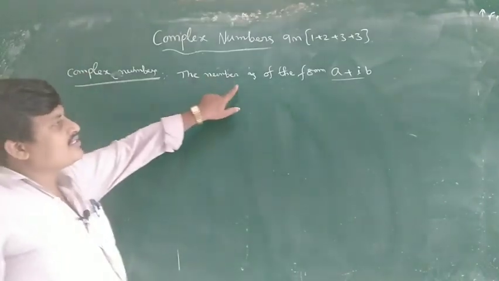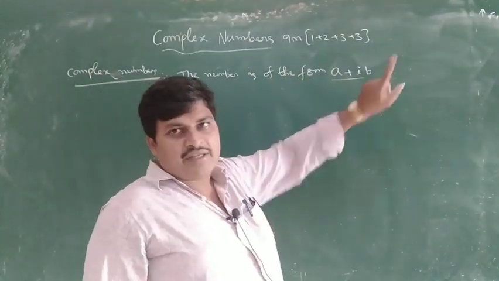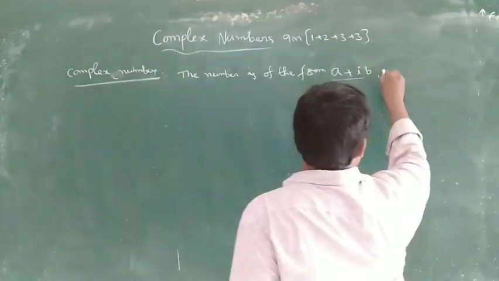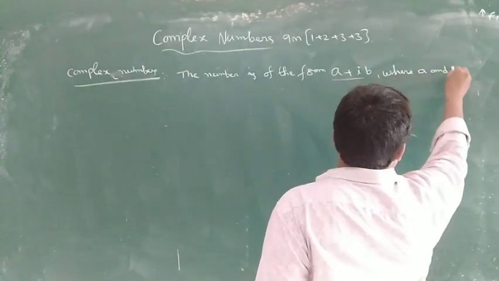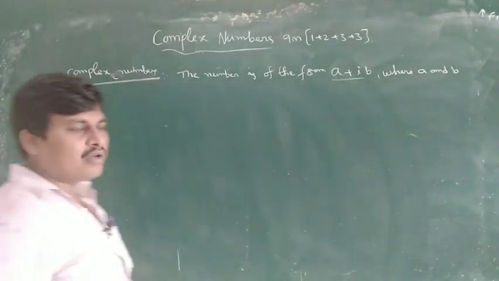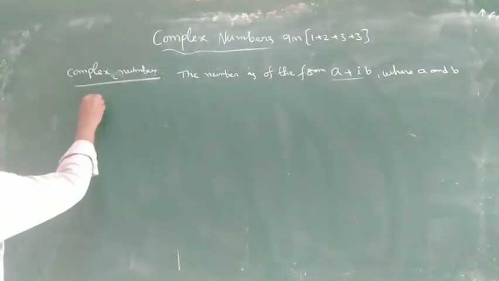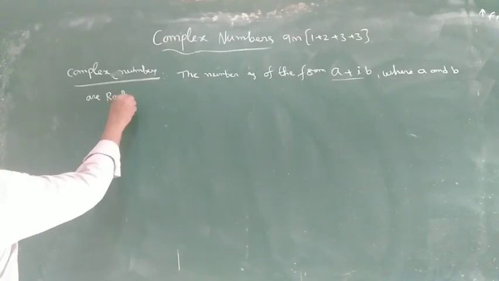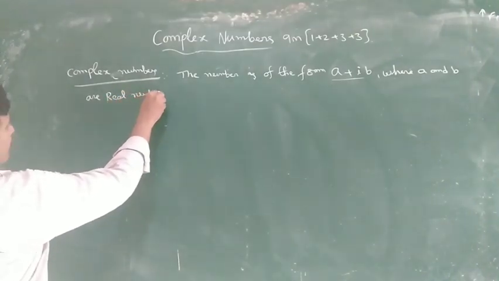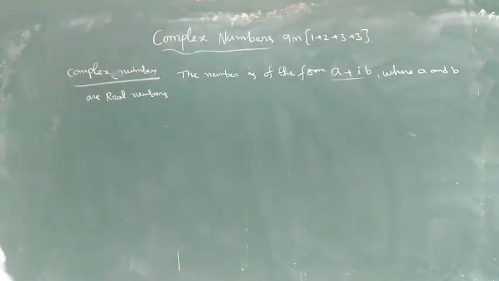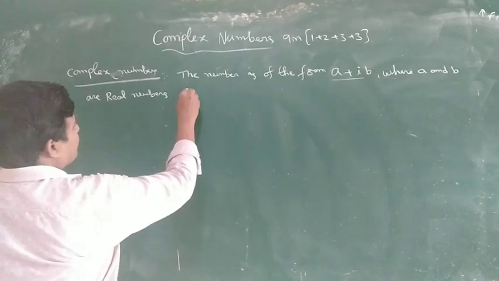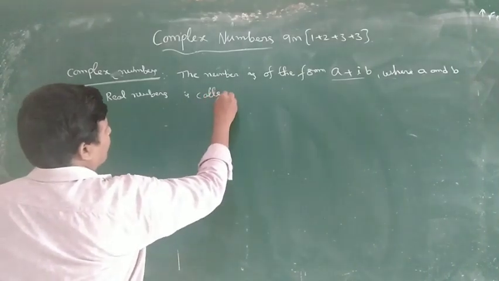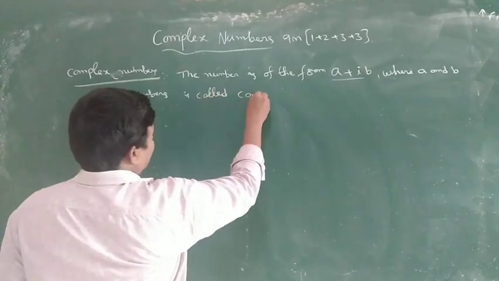A number of the form a plus ib, where a and b are real numbers, is called a complex number.